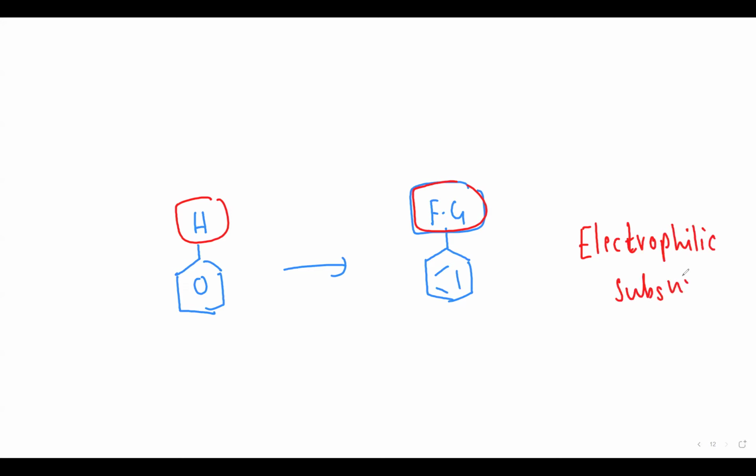Electrophilic substitution reaction. Clear? Now, in an electrophilic substitution reaction, the electrophile should be generated.